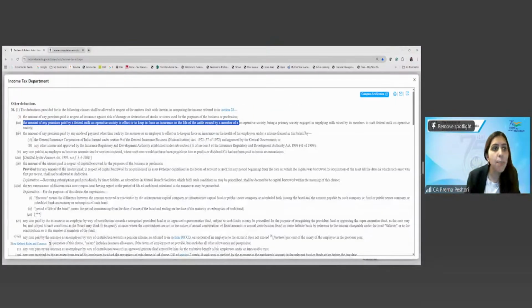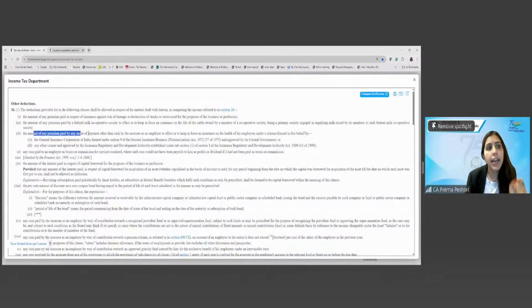Next is any premium paid by any mode of payment other than the cash by the assessee as an employer to effect or keep in force an insurance on the health of his employees under a scheme framed in this behalf by the General Insurance Corporation or any other insurer approved by the IRDA.